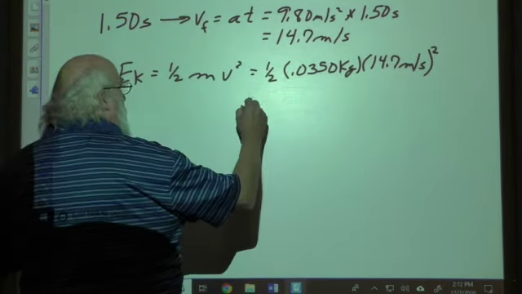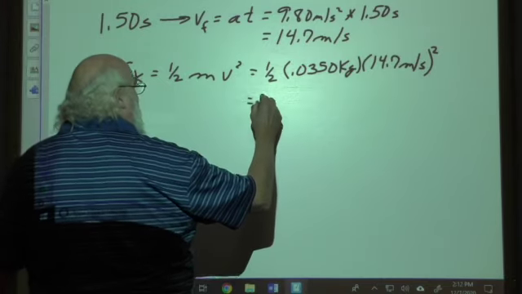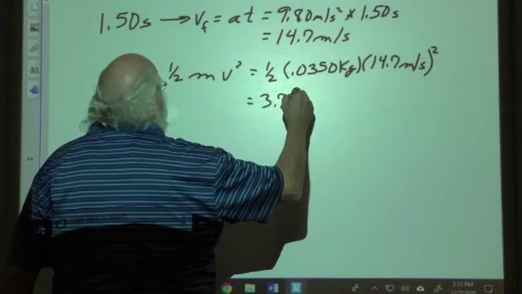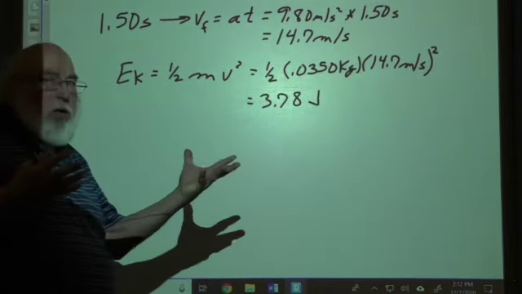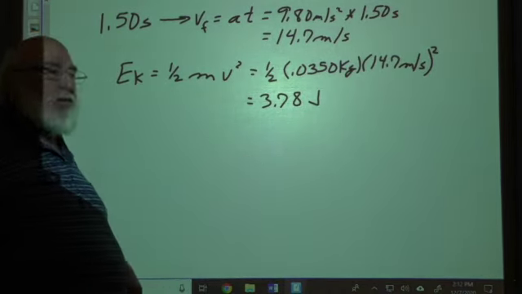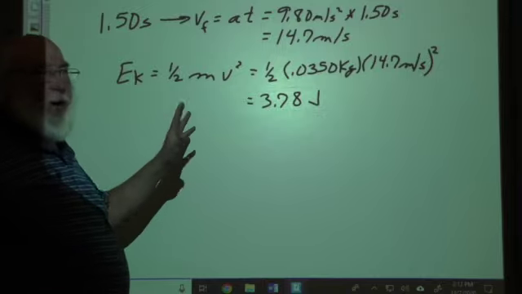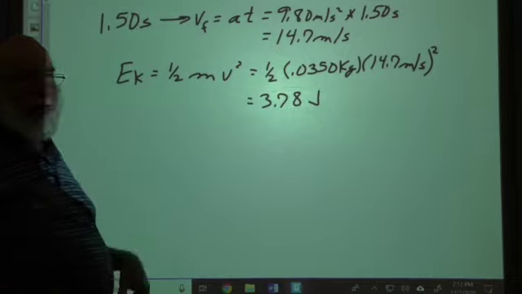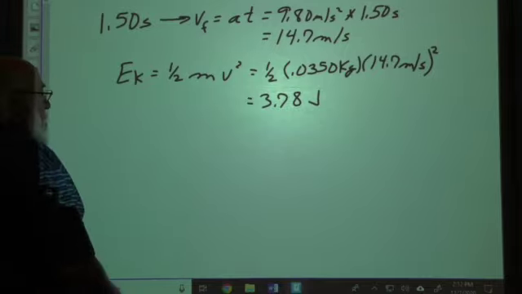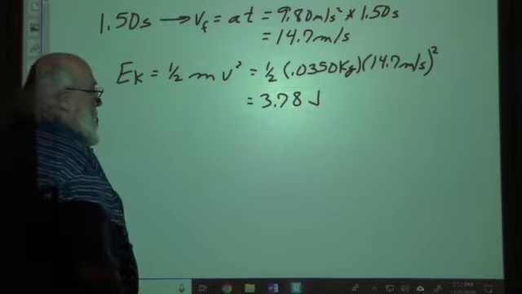And it turns out that this is going to be, I believe, 3.78 joules, which is about the 3.8 we got. In fact, we couldn't go past the first decimal place in the other problem because we had measurements that only went one decimal place. So this probably would have been exactly the same as the other one.